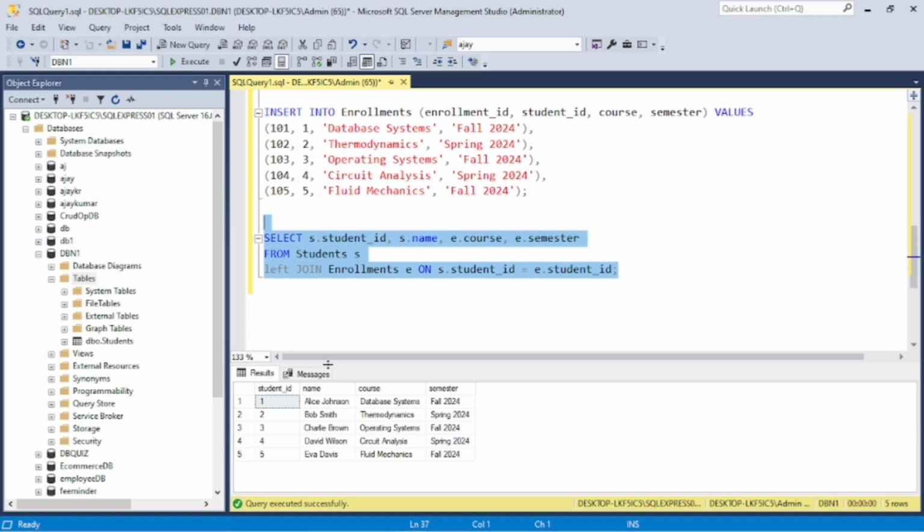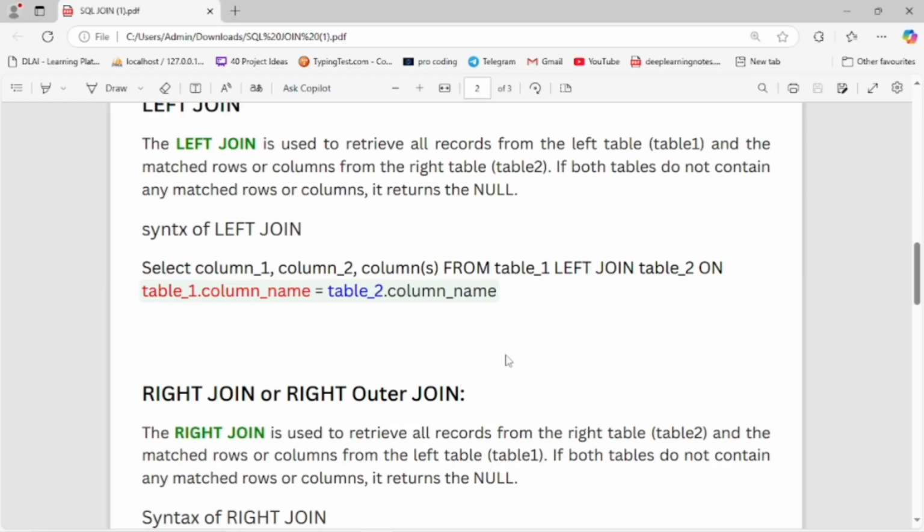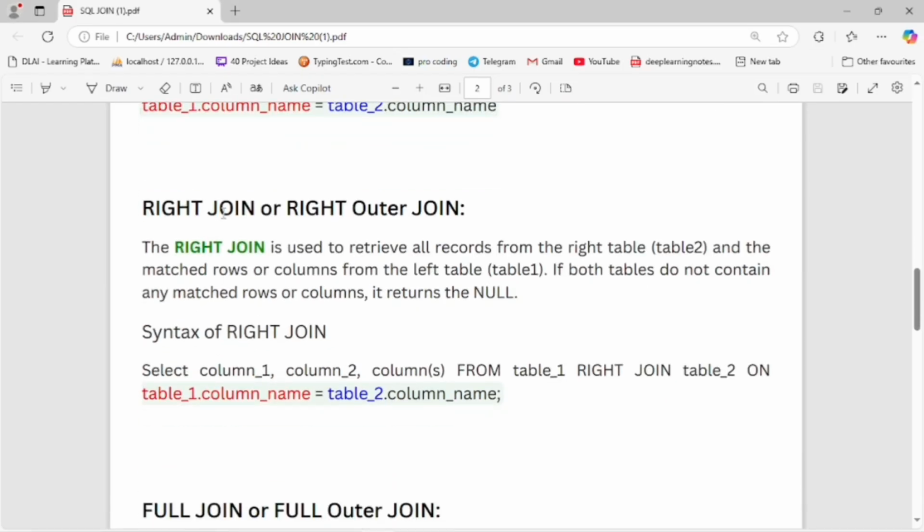Now let's move on to the right outer join. The right outer join, or simply right join, is used to retrieve all records from the right table, table 2, and the matched rows or columns from the left table, table 1. If the tables do not contain any matched row or column, it returns null.